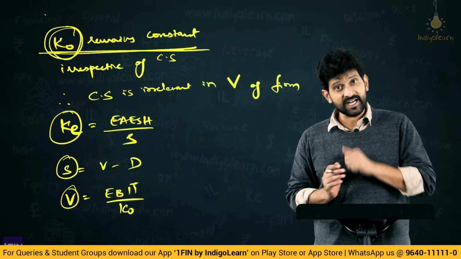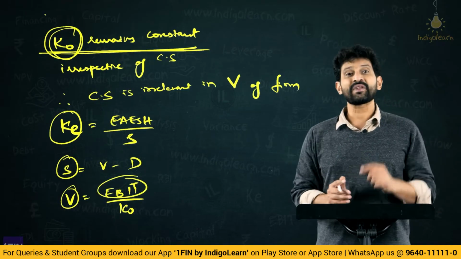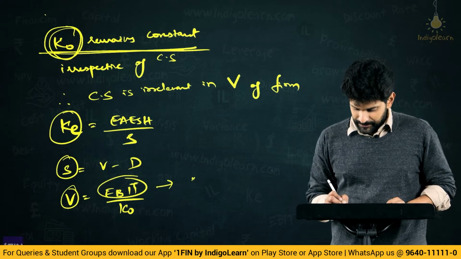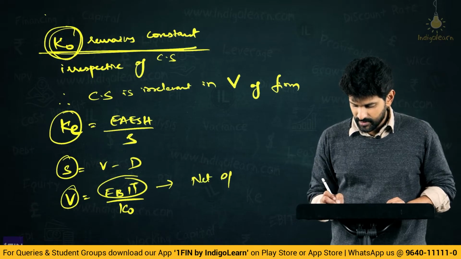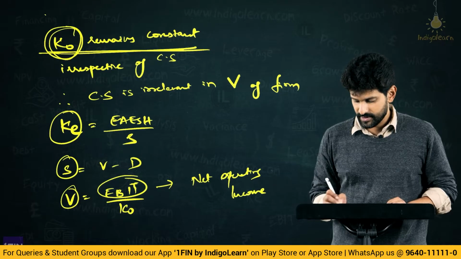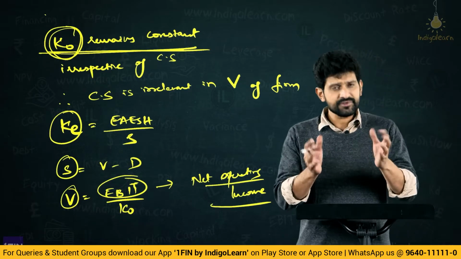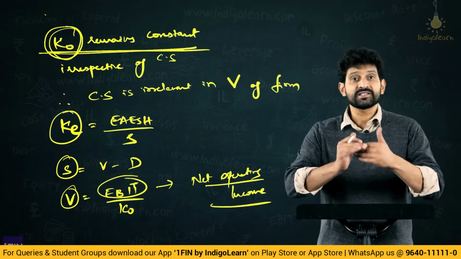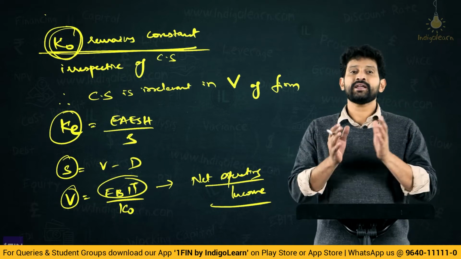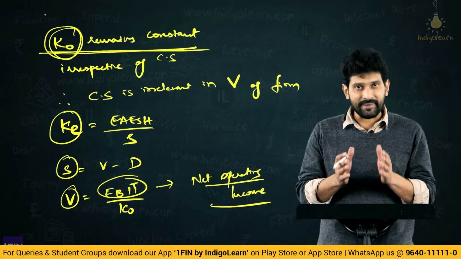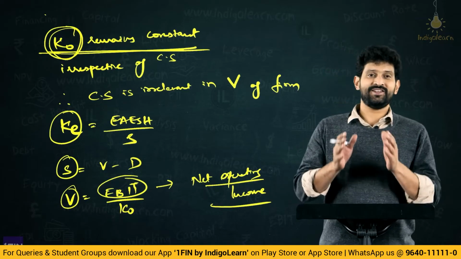Now, where is the game starting from? It is starting from EBIT. What is this EBIT? Nothing but net operating income. So, we call EBIT as operating income? Absolutely. Therefore, as the game is starting from this net operating income, this approach is called the net operating income approach, and it is categorized under the category of capital structure irrelevance theories.